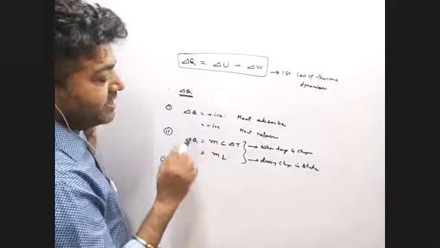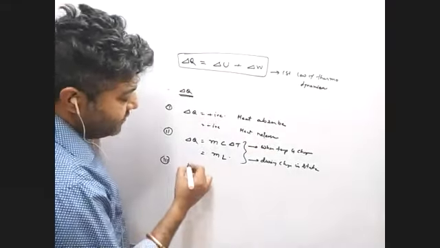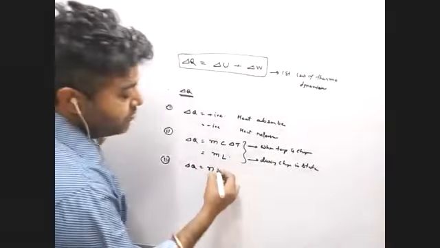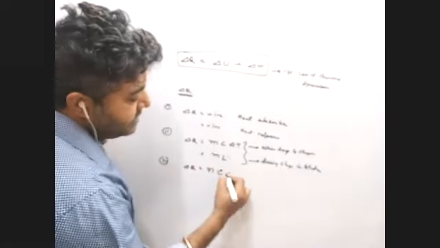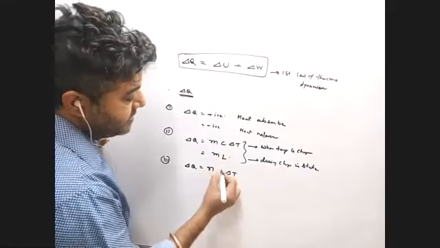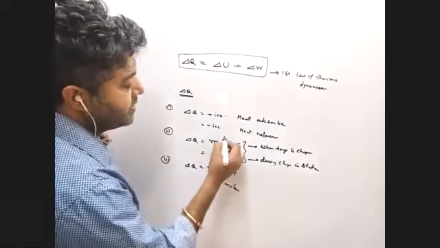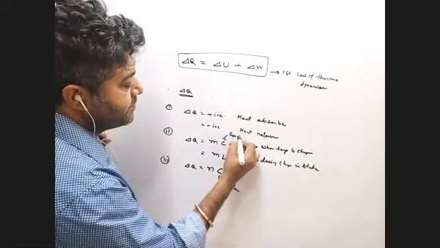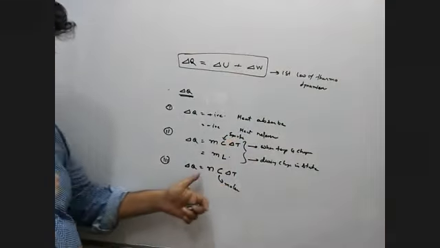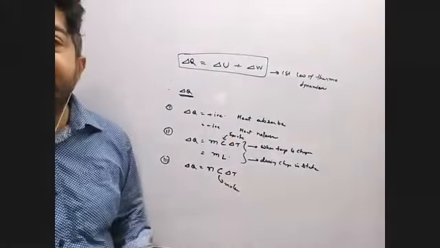Achha, this one you can use for solid and liquid. The last one is very, very important. Del Q is number of moles times molar specific heat capacity times change in temperature. The basic difference is that this is the small c and that is the capital C. Capital C is the molar specific heat capacity, and this one is the specific heat capacity. And what do you mean by n? n is the number of moles. Del T is the change in temperature.